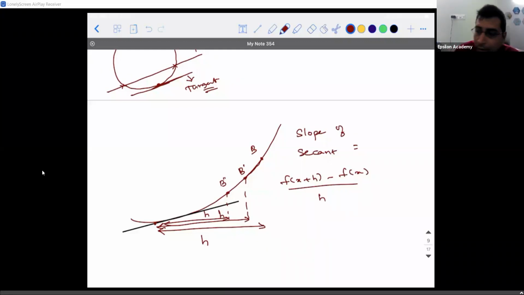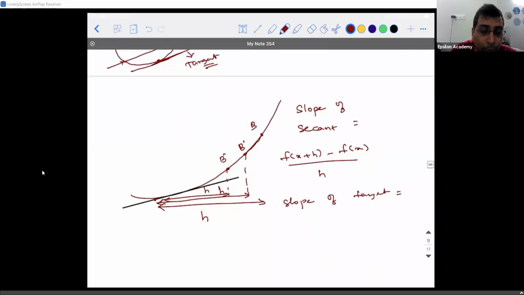Correct? Now this slope will become equal to the slope of tangent under what scenario? For the slope of tangent to happen, what should be the approximate value of h? 0. The approximate value of h should be 0, but it will not be 0. It will be 0.0000, let's say 10 zeros and then a 1. It will be that small, which we can't even imagine.